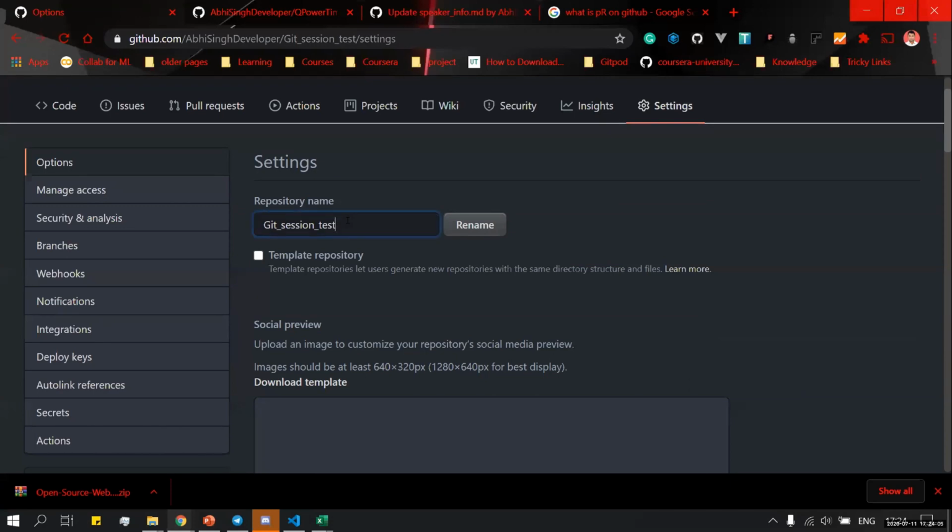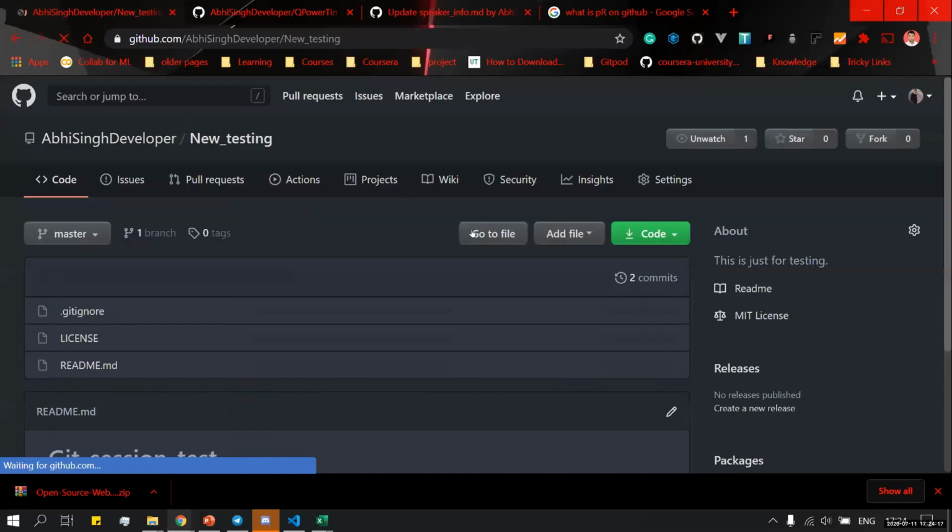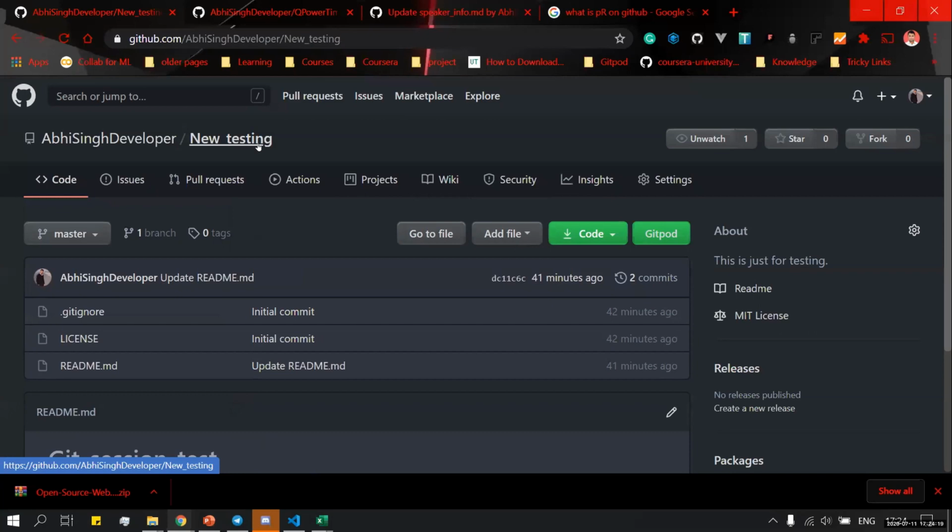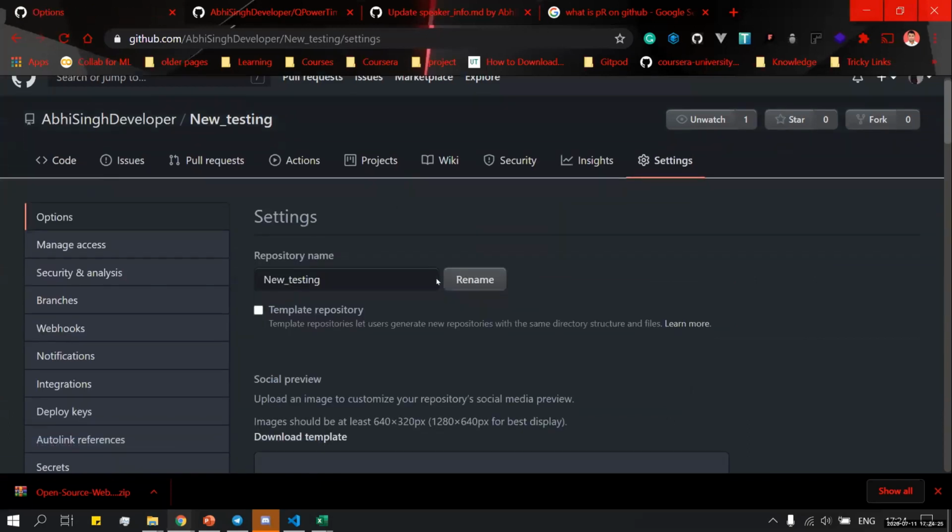So here your question comes: how to change the repository name. It is quite simple. Just go here, remove this and give any name. Okay, new testing, and rename it. Our repository name has been changed from testing to new testing, right? Now we'll see the next part.